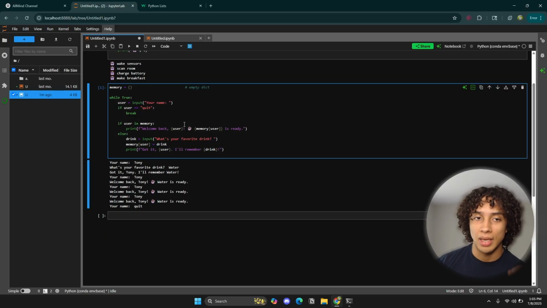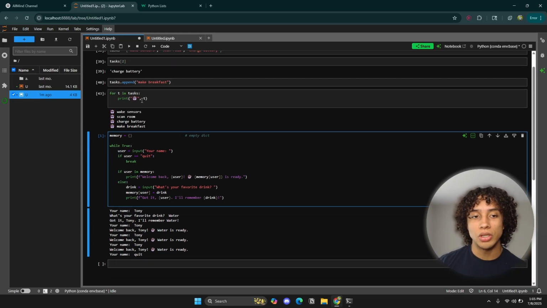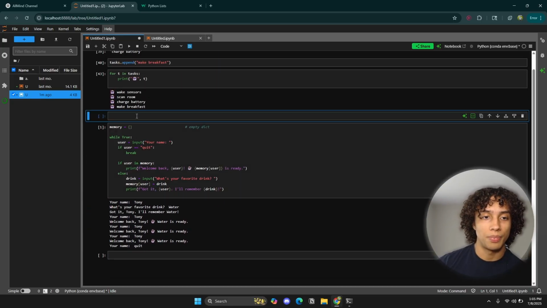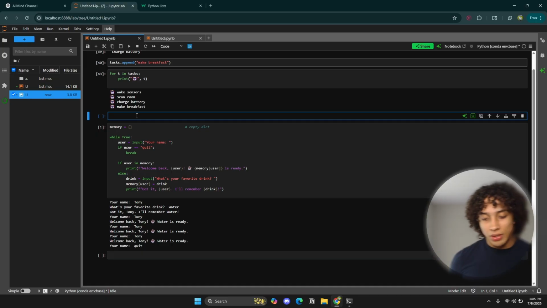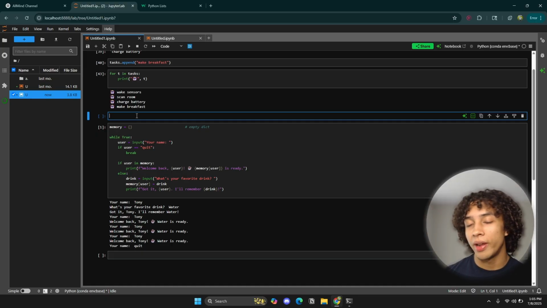Now let's build on top of that. So we talked about lists. Now we're going to talk about dictionaries. Dictionaries are a very cool way of storing data in the form of a key value pair. What the heck does that mean? So let me explain. This time with dictionaries, you define them with curly brackets.